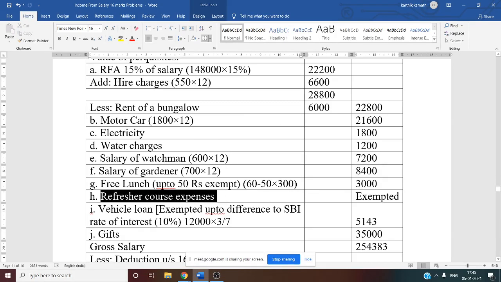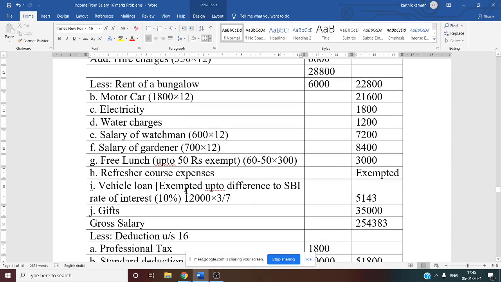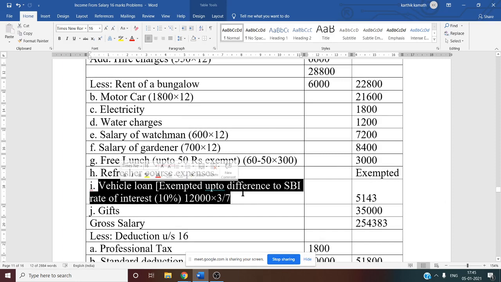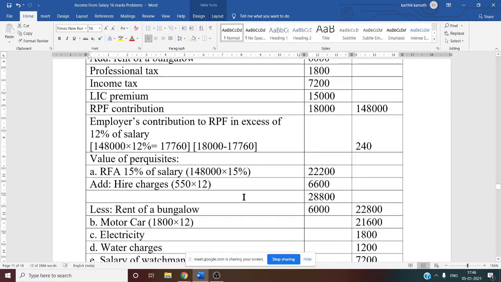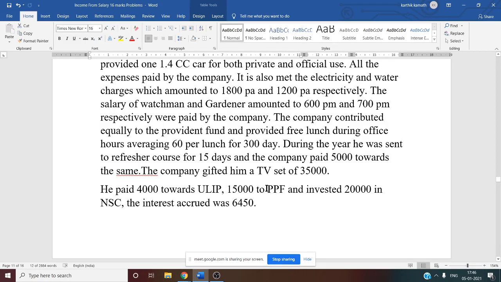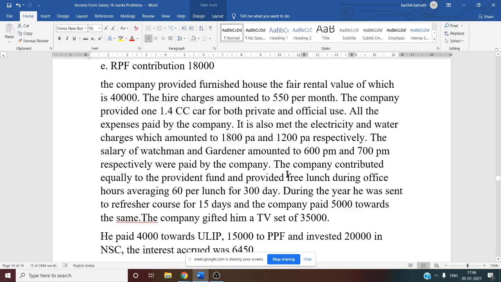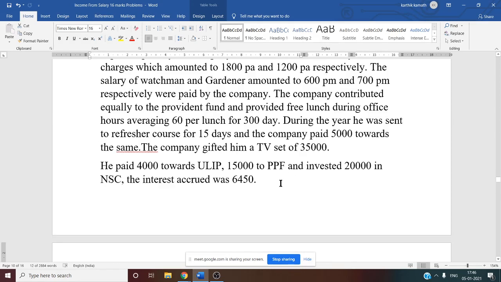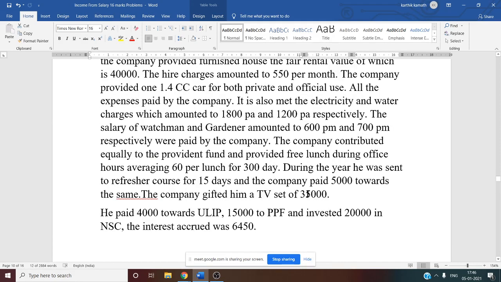Then refresher course expense. It is exempt from tax, as I have already told you, so you have to exempt it. Then vehicle loan. The interest is exempt up to the difference from the SBI rate of interest. So we are talking about vehicle loan interest. Where have they given the vehicle loan information?